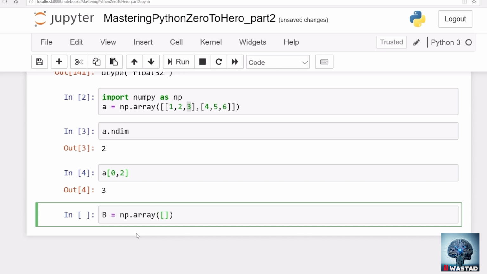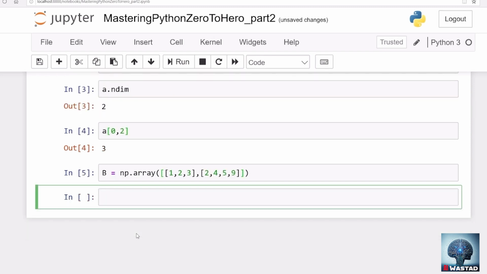Let's say we have a list, and that list actually contains 3 one-dimensional arrays. Actually, I'm confusing you a lot. Let's say we have 1, 2, 3. Let's say we have 3 one-dimensional arrays. Let's say we have another, 2, 4, 5, 9. The sizes of the arrays may be different. Is that true? Maybe different? Let's see. For example, the first array has size 3, and the second array has a different total size. Is that okay? I guess yes.